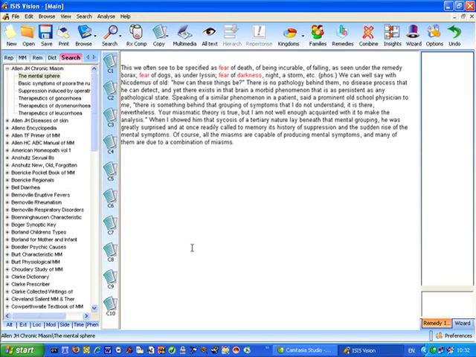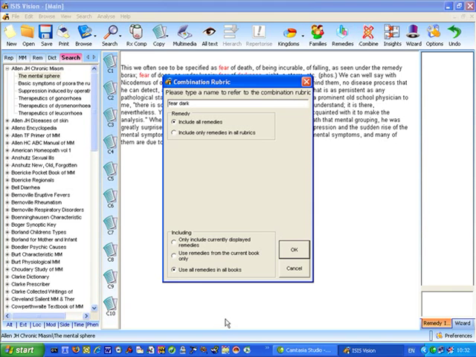A really nice facility is the ability to click the Combine button, and what this will do is give you a little screen that allows you to create a new rubric on an ISIS clipboard using the results of a Materia Medica search, and to create a new rubric called, let's call it Fear of the Dark, taken from Materia Medica.